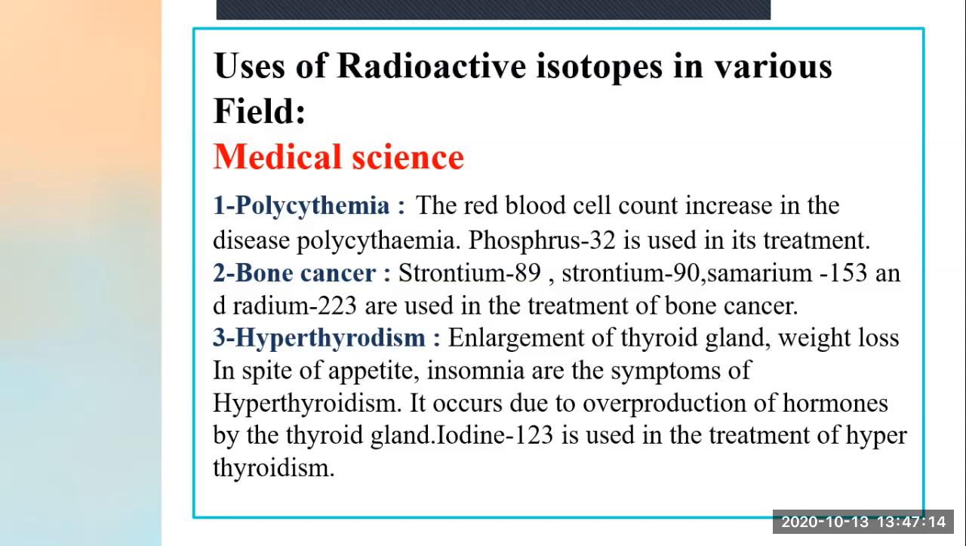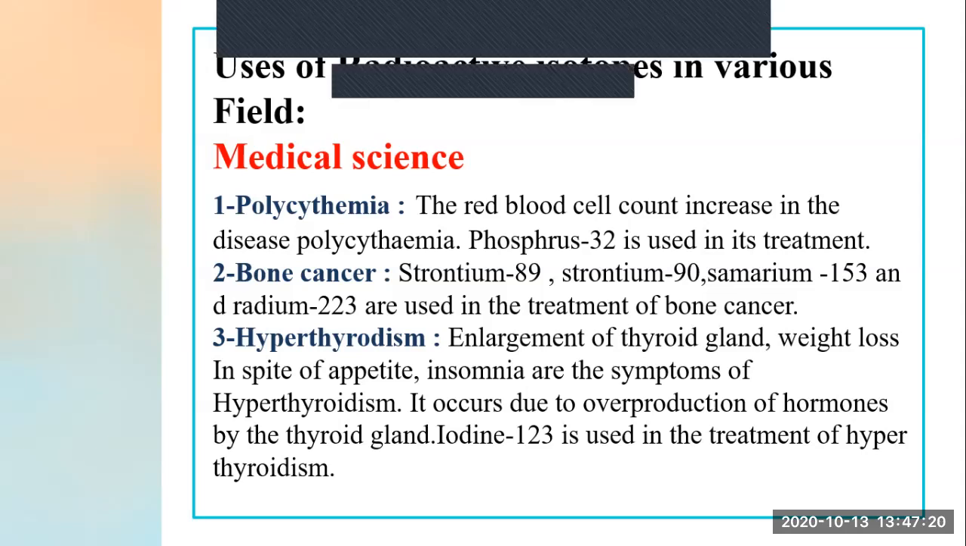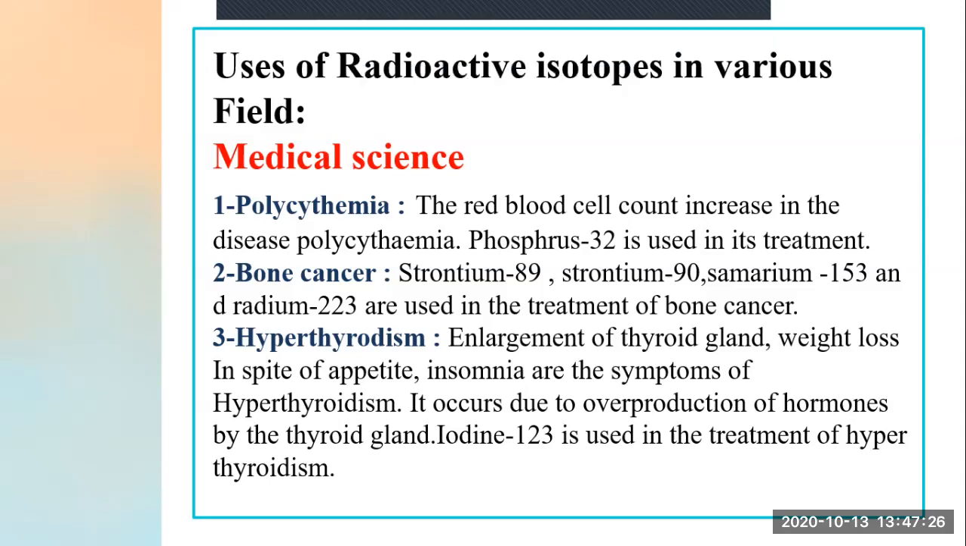Number third is hyperthyroidism. Now see, what is hyperthyroidism? Enlargement of the thyroid glands. The thyroid glands are in our throat, right? So there is an enlargement of these glands, and there is weight loss in spite of appetite. Even if we are eating so much, there is a continuous loss of weight. This is a symptom of hyperthyroidism. Insomnia is also a symptom, meaning at night we don't get sleep easily.